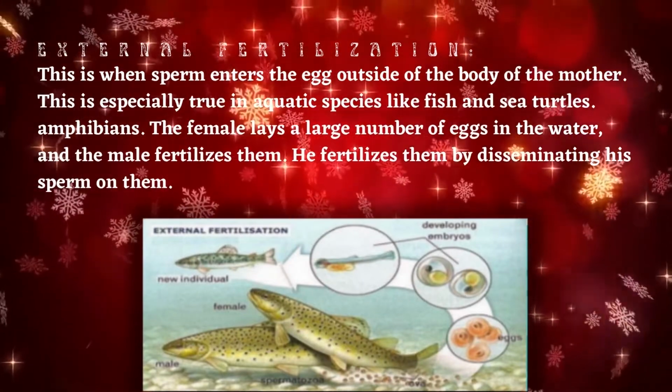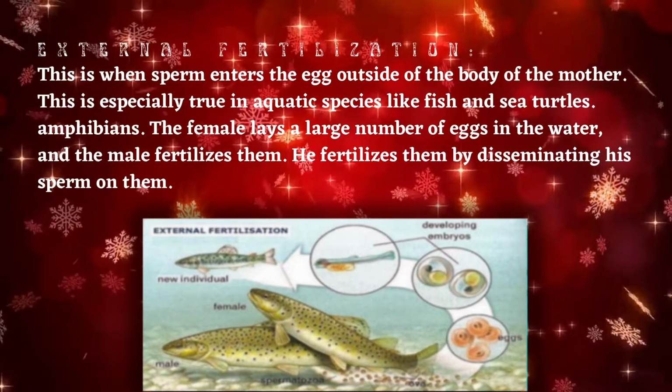This is especially true in aquatic species like fish, sea turtles, and amphibians. The female lays a large number of eggs in the water, and the male fertilizes them. He fertilizes them by disseminating his sperm on them.